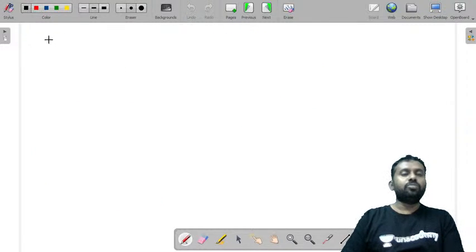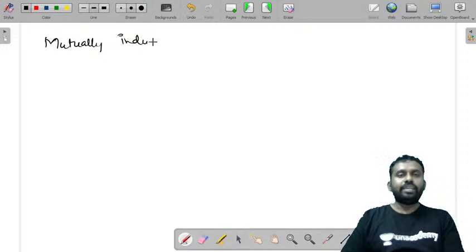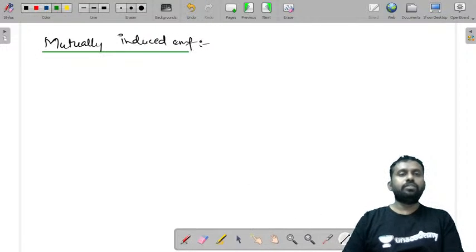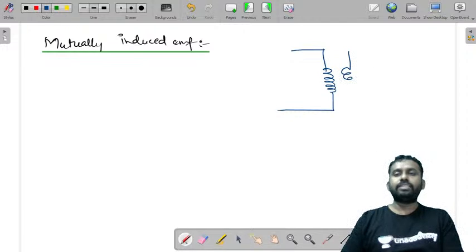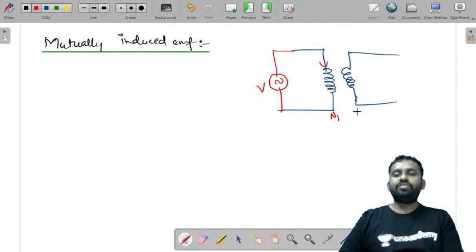Now let us see what is mutually induced EMF or mutual inductance. Let us consider two circuits. There is one coil placed adjacent to the other coil, with some number of turns in both coils, excited by some AC source. Let the number of turns here be N1 and here be N2.